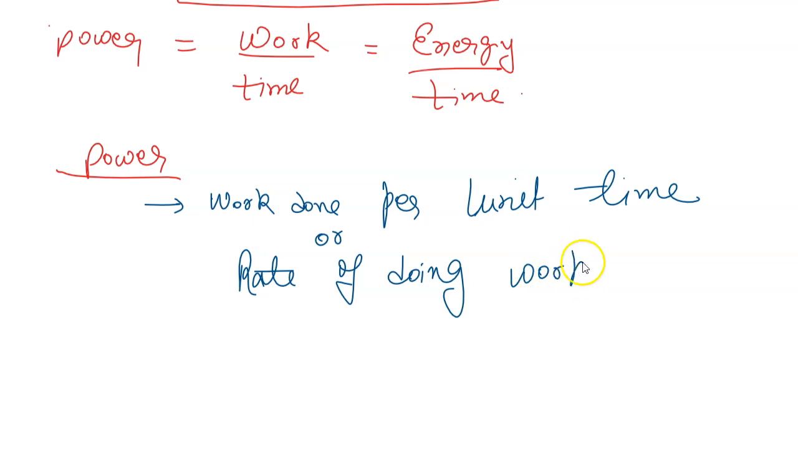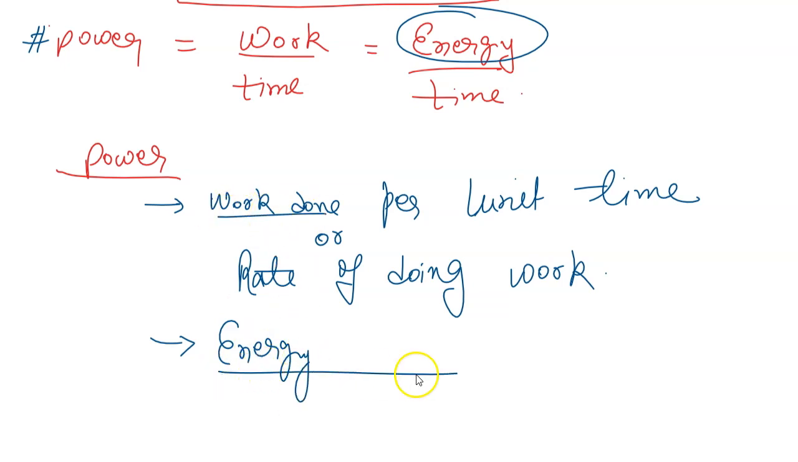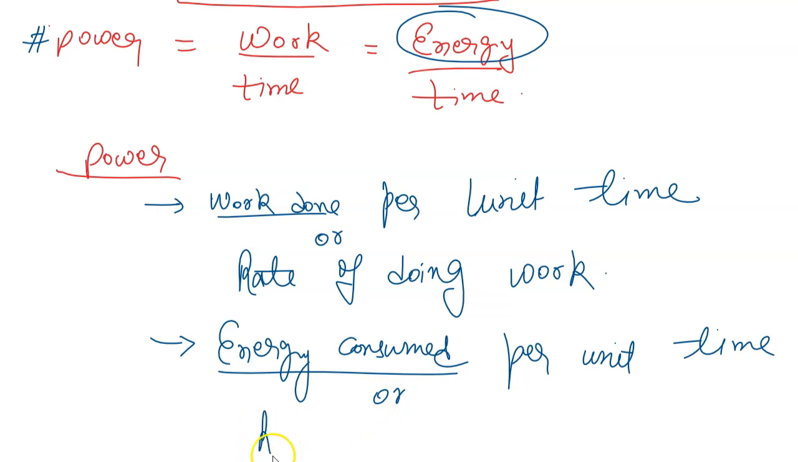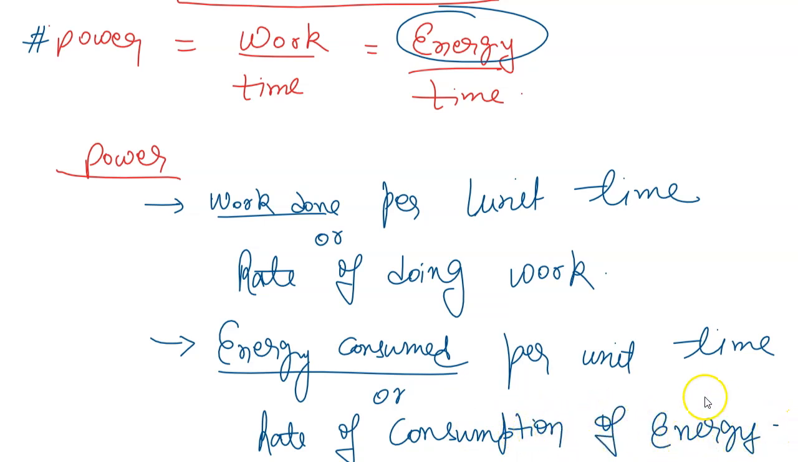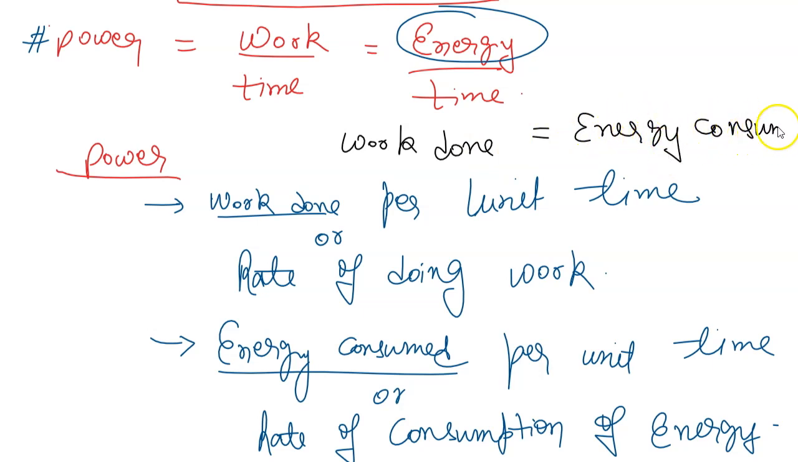Definitely rate of doing work means we are taking time into consideration. Also we can define power as the energy consumed, because definitely to do work energy will be consumed. So we will say energy consumed per unit time, or we can say the rate of consumption of energy. We know that work done is equal to energy consumed, so I have just replaced the phrase work done with energy consumed.